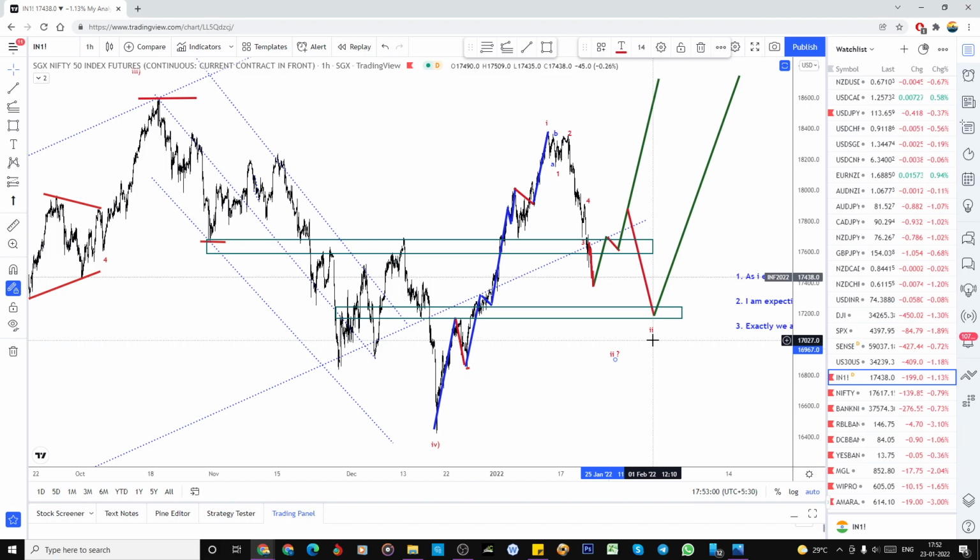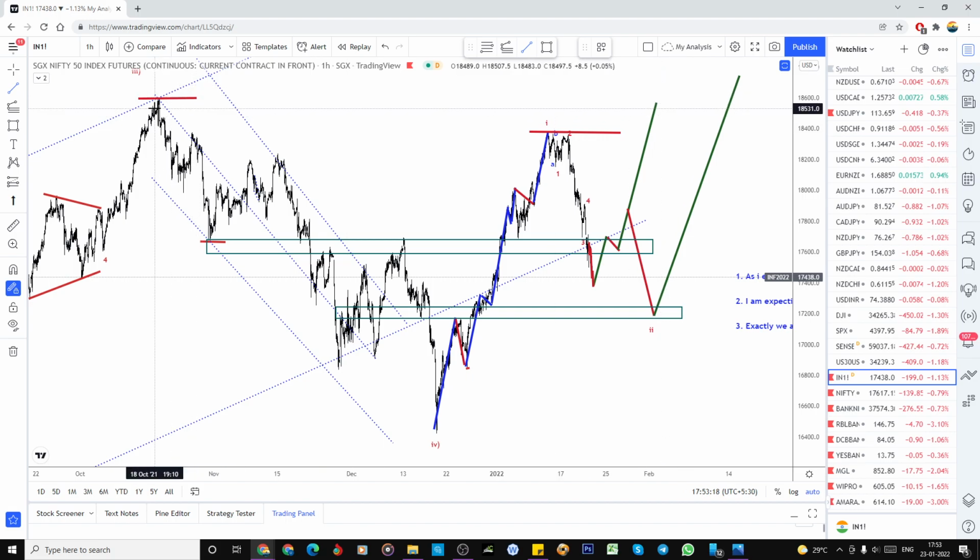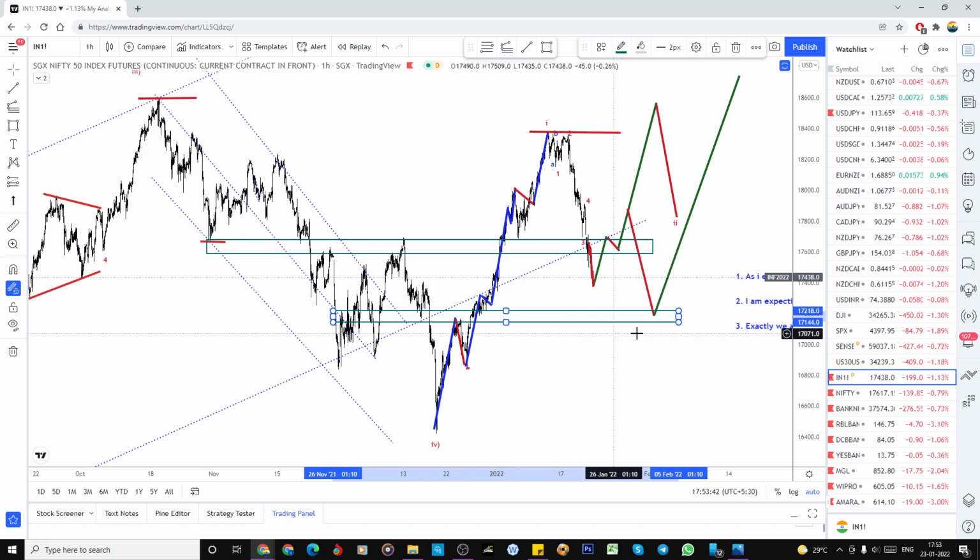But if the market is very bullish, it can break this high. Later on, it can go above this high. From here, if it breaks this high also, there is a lot of chance of making an irregular flat in that wave 2. So there are now these possibilities. This is a fresh five waves, after that a three-wave structure and one more five-wave structure like this. So that will be the zigzag. So this is the next support zone that we have placed.